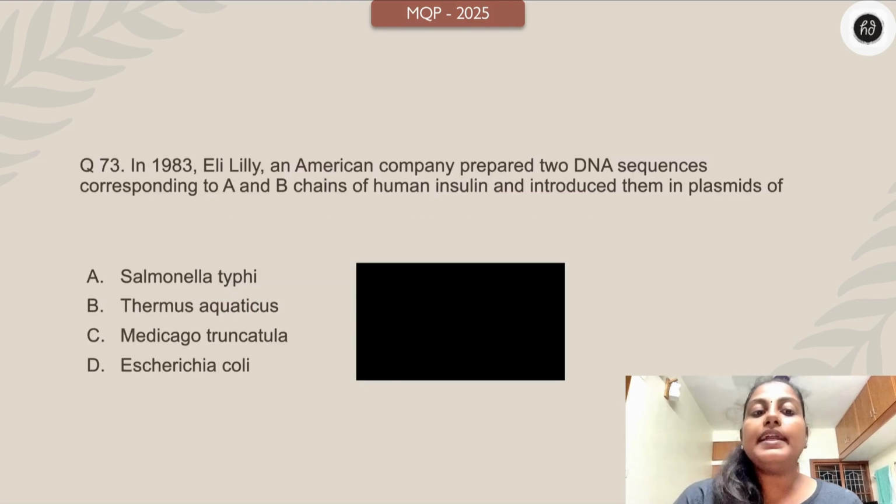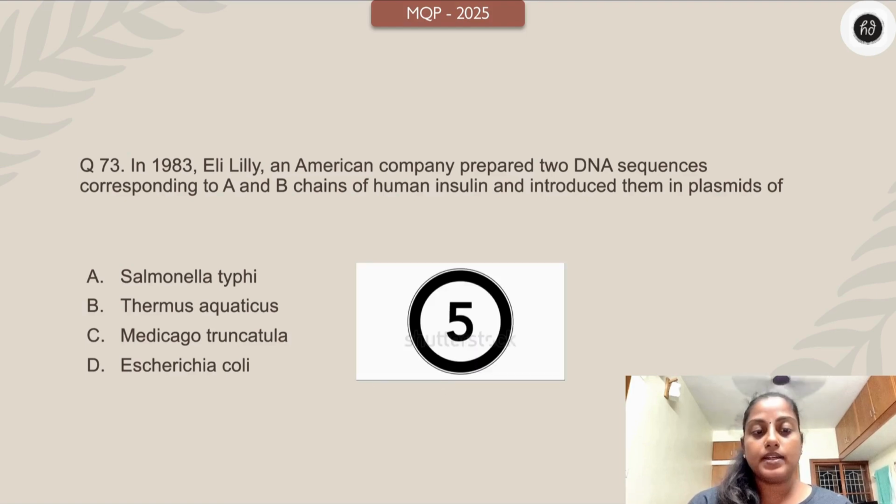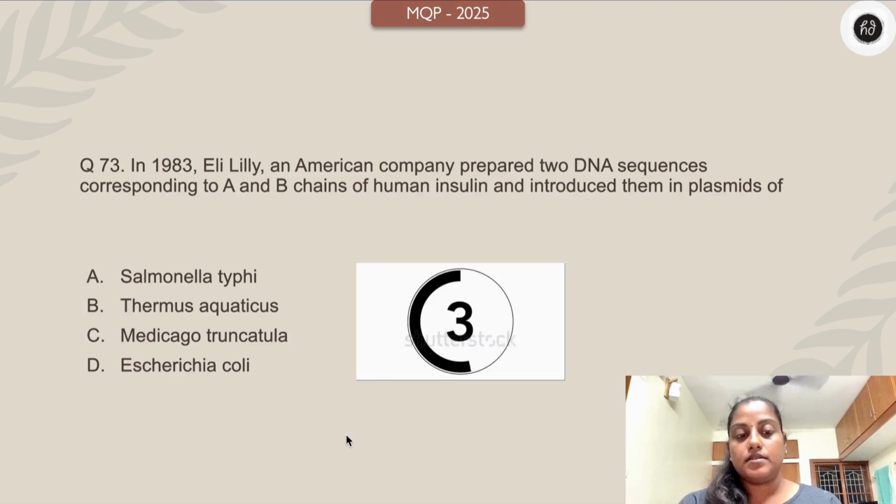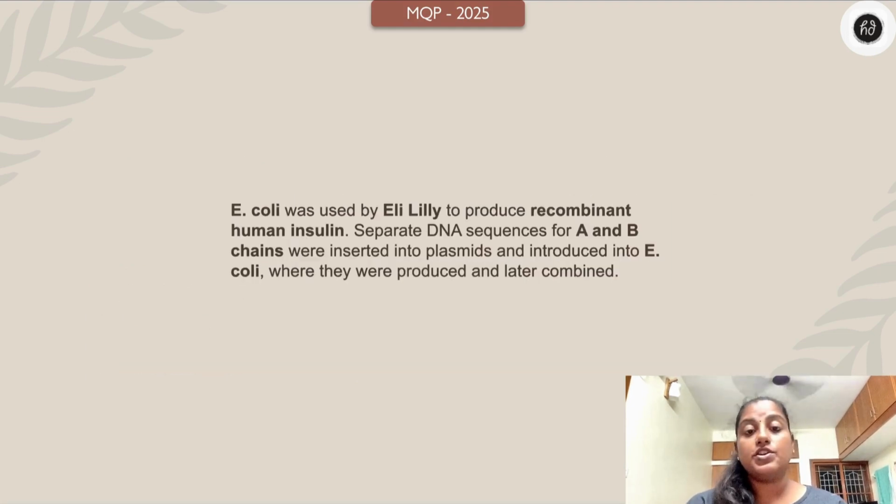In 1983, Eli Lilly, an American company, prepared 2 DNA sequences corresponding to A and B chains of the human insulin and introduced them in plasmids of Salmonella typhi, Thermus aquaticus, Medicago truncatula, Escherichia coli. Your time starts now. Yes, Escherichia coli. E. coli was used by Eli Lilly to produce recombinant human insulin. Separate DNA sequences for the A and B chains were inserted into the plasmids and then introduced into E. coli, where they were produced and later combined.